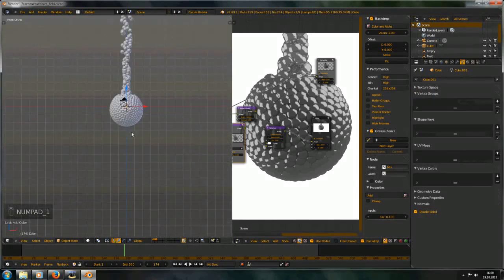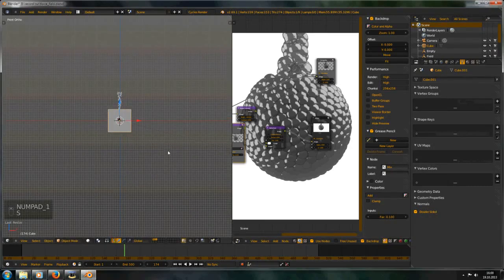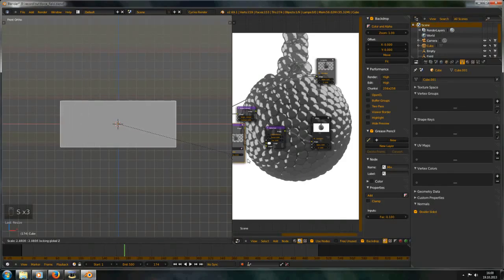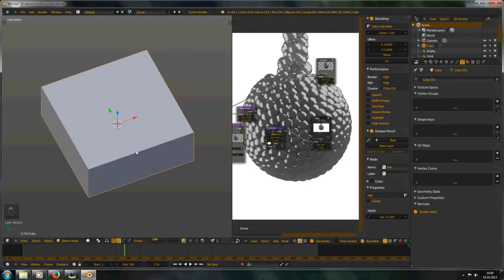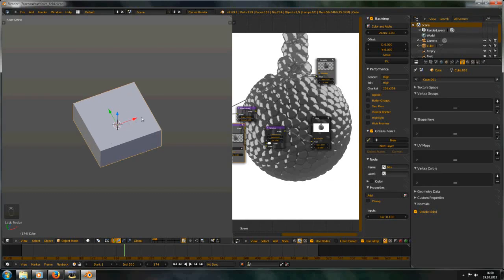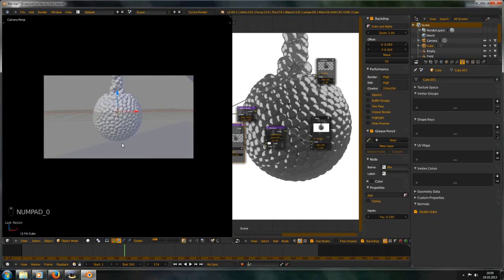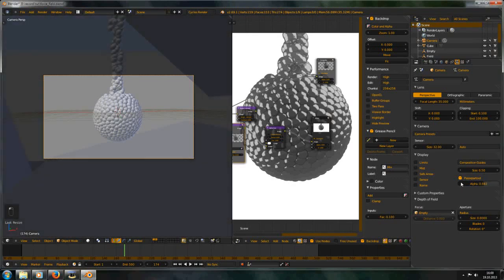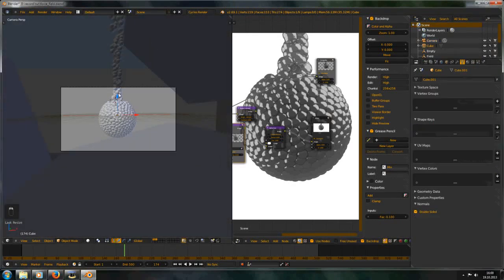I will add a cube and scale it, S and Shift C to only scale in the X and Y direction. Let's put this alpha back somehow.